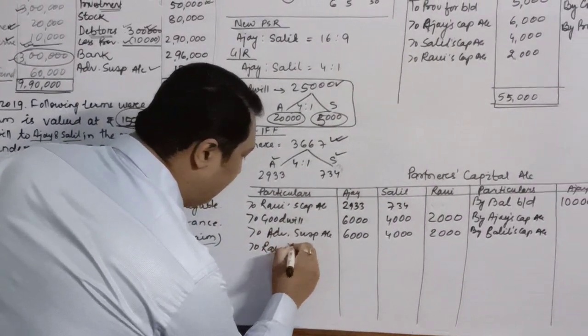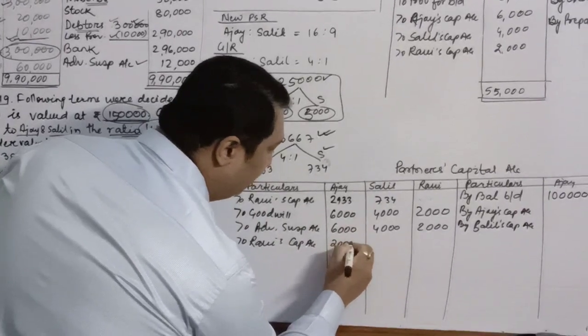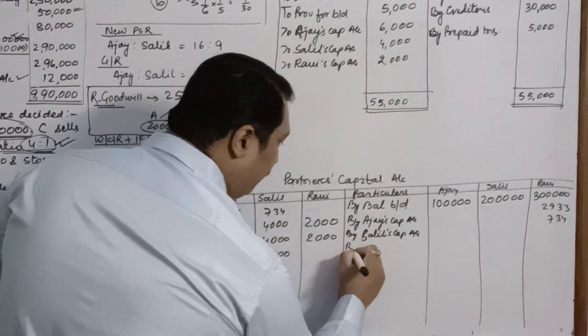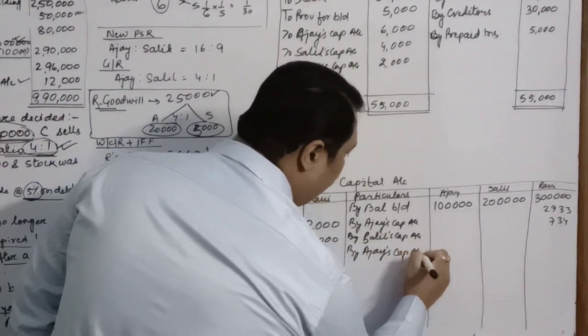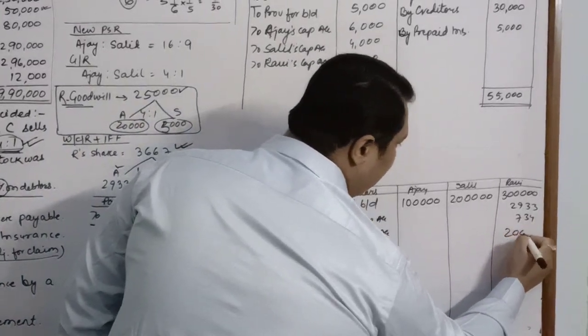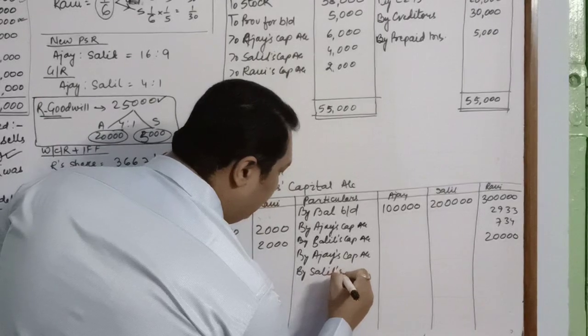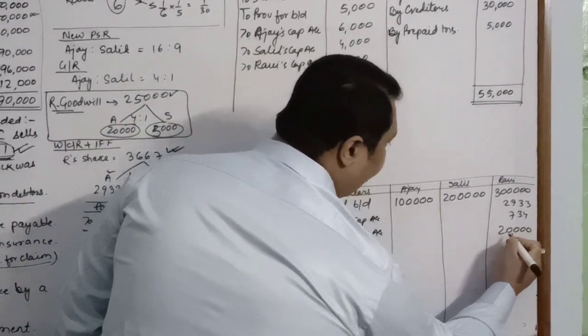So once again we will write to Ravi's capital account. Ajay is giving 20,000, Salil is giving 5,000, and over here once again we will write by Ajay's capital account, Ravi is getting 20,000 from him, and by Salil's capital account, Ravi is getting 5,000 from him.